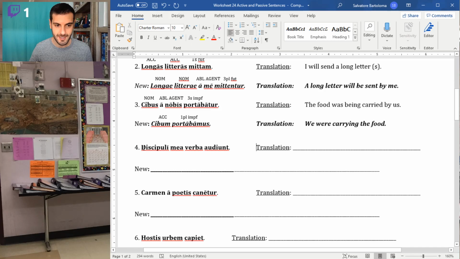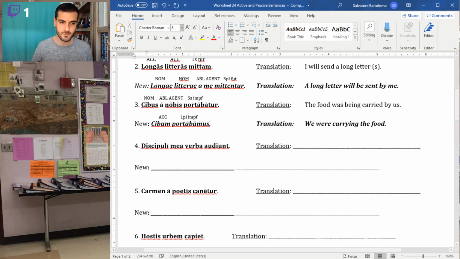Next one here, discipuli mea verba audiunt. So my subject in this sentence is discipuli, students. Mea verba are the direct object. Mea verba being neuter, that's why you have that form, mea verba, neuter plural. And then my verb here is audiunt, third plural and present. So we translate our original sentence: discipuli, the students, audiunt, mea verba, my words.